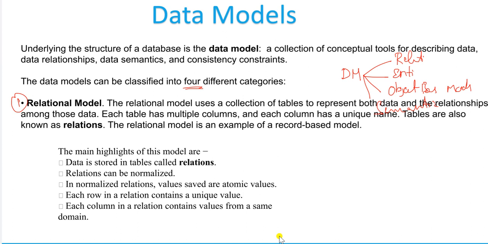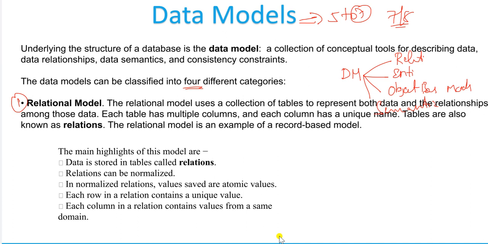Okay, let us discuss what is what. Here you can expect around 5 to 7 marks, or mostly you will get 7 to 8 marks for this question, and they repeatedly ask this question in the semester examination. So please make sure of that. What do you mean by relational model? In a relational model they use a collection of tables to represent both the data and the relation among the